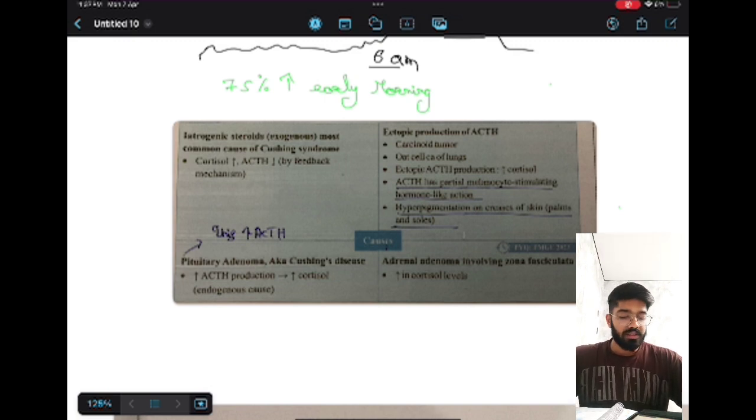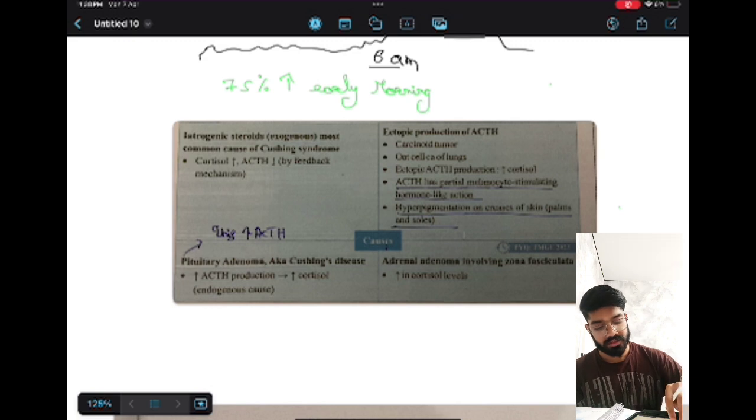And you have to pay attention: there are 2 things where the cortisol level will be increasing and there will be no increase in ACTH. They are intake of steroids, and secondly adrenal adenoma. The other 2 causes, pituitary adenoma and carcinoid tumor, also increase the ACTH, so there will be hyperpigmentation seen in these patients.